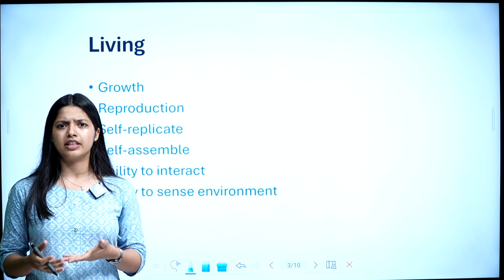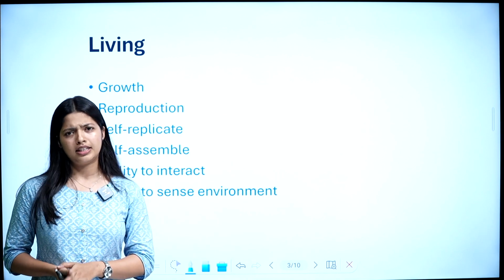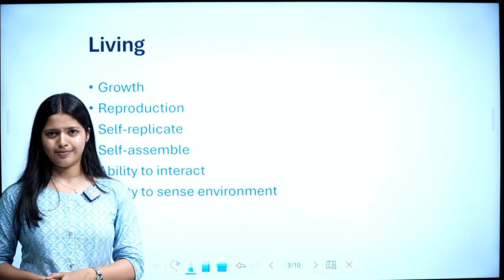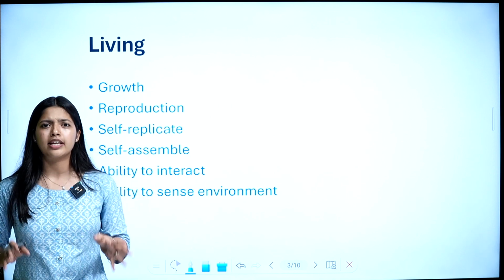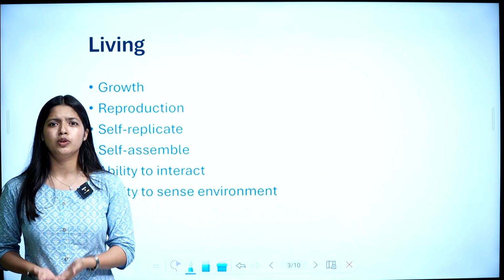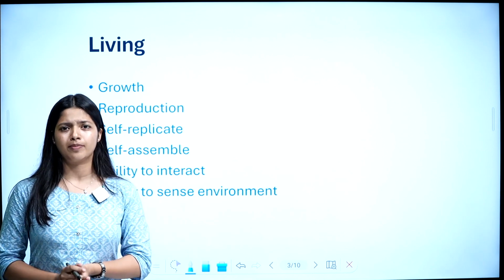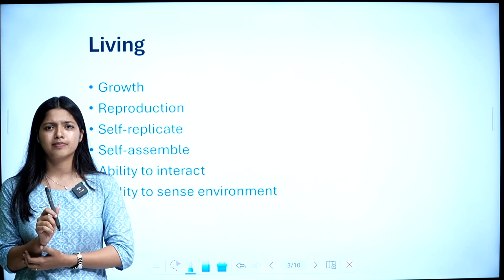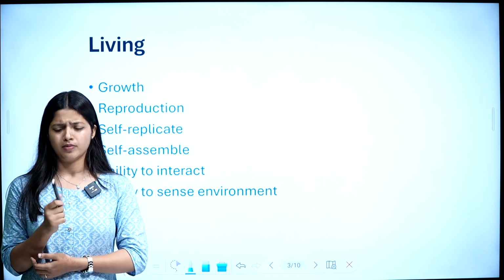What about a plant in your garden, or a plant on the roadside? Are they living? Yes, they are also living. So, all these organisms like me, you, the plants, your pet, everyone, all of these are living. What about this pen? Is this pen living? No, this is not living.